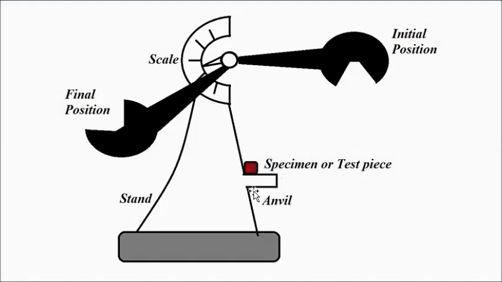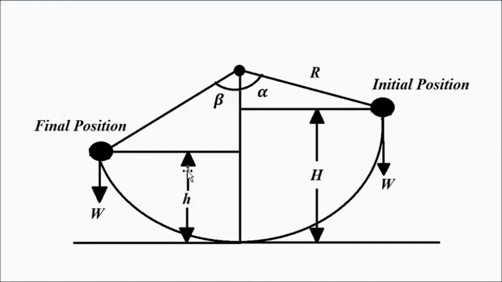So after it reaches the final position, the full swing, let's say that height is small h, and the angle with respect to that position, measured from the same point, is beta. W is the weight of the pendulum, and R is the distance of the pendulum from the center.